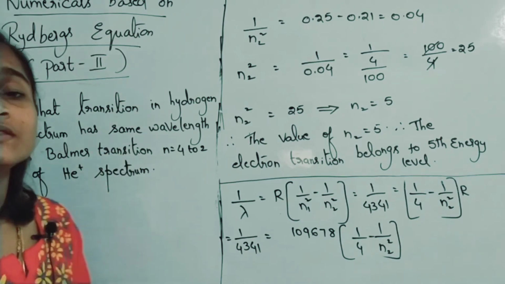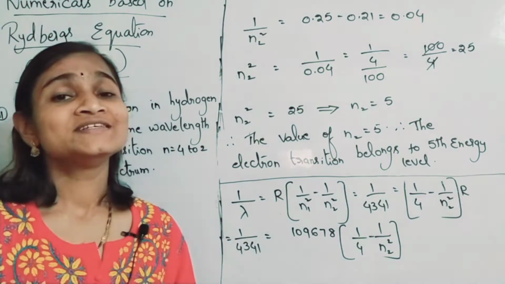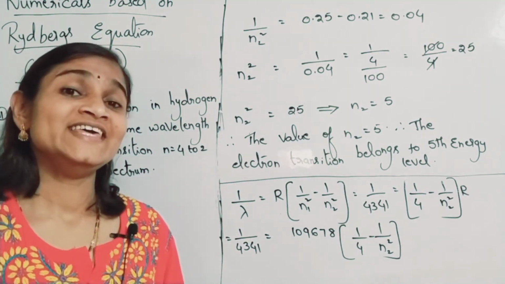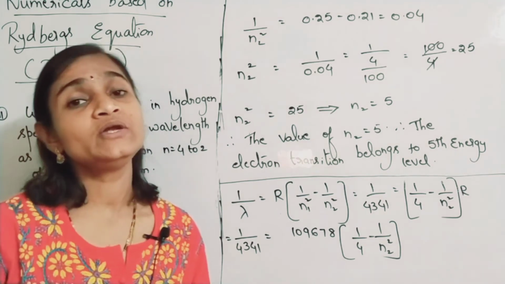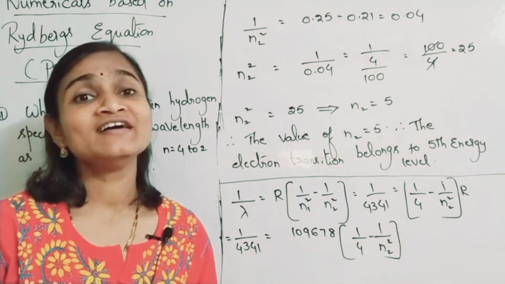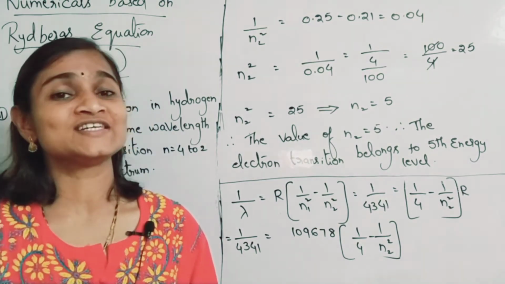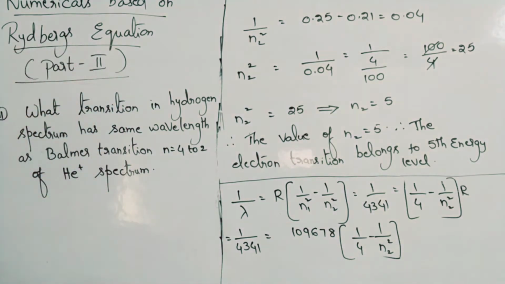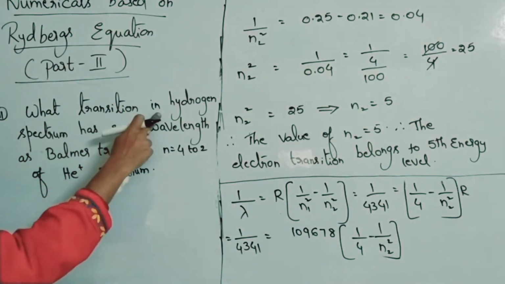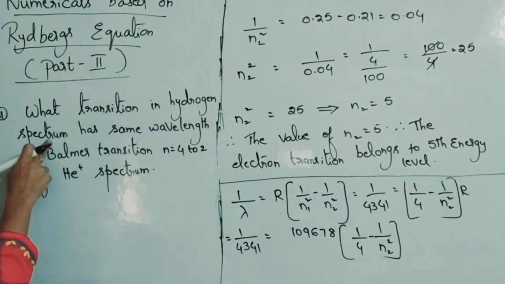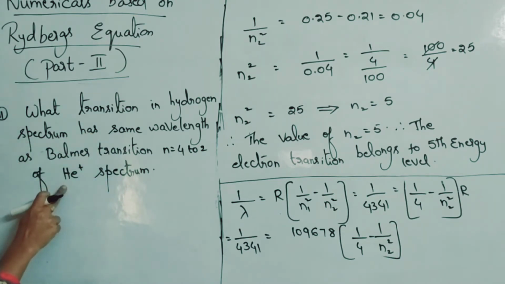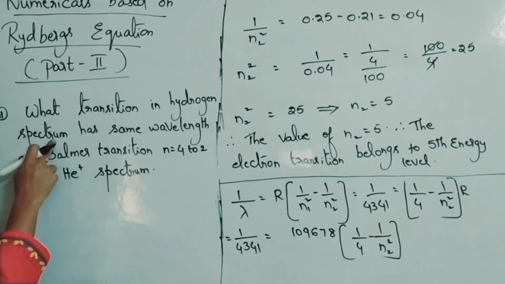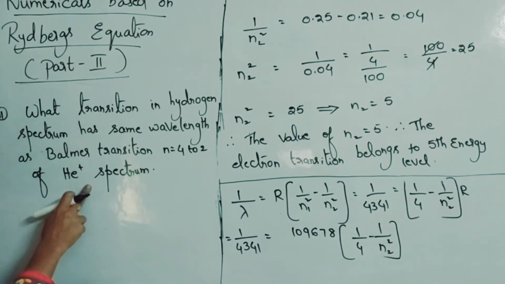He is asking for the transition, which means both n1 and n2 you have to find here. In the previous question, only n2 you were asked to find. But here, the transition you are asked to find. What is given to you? Two different spectra are there: one is hydrogen spectrum and another is He plus spectrum.